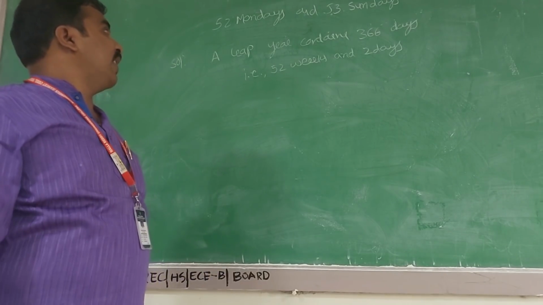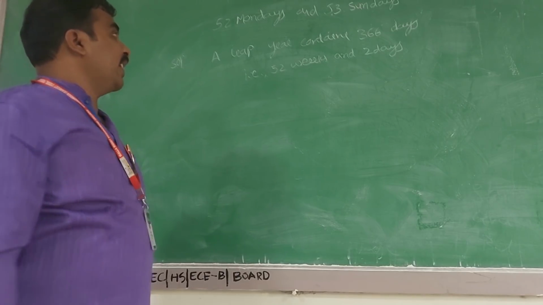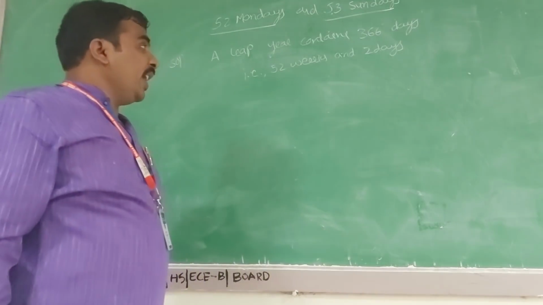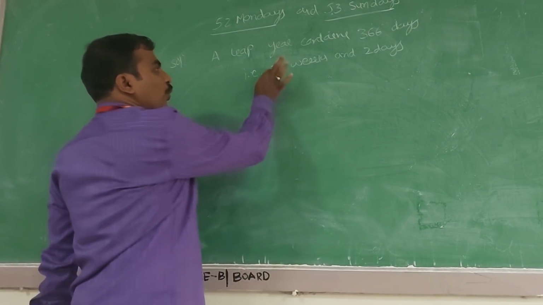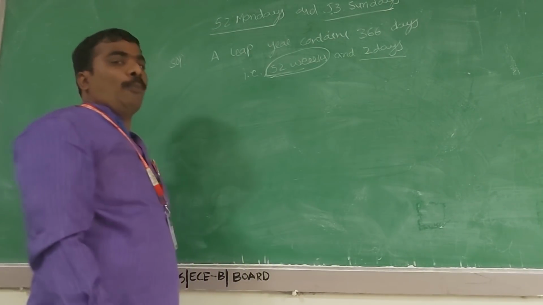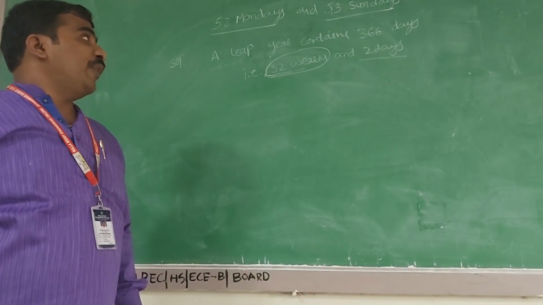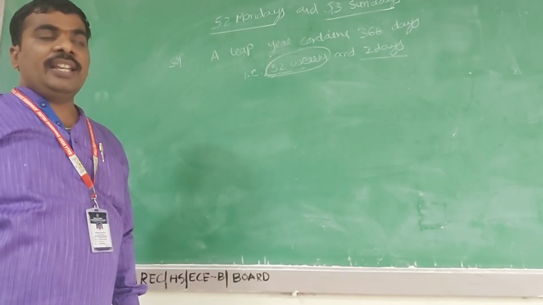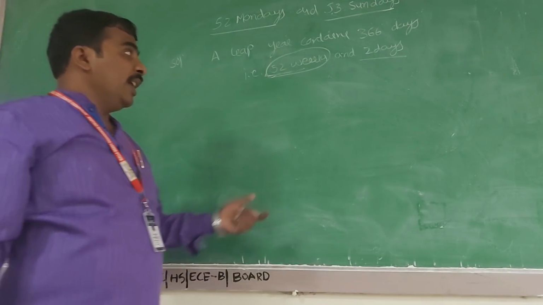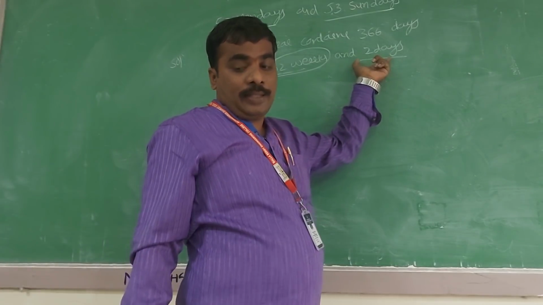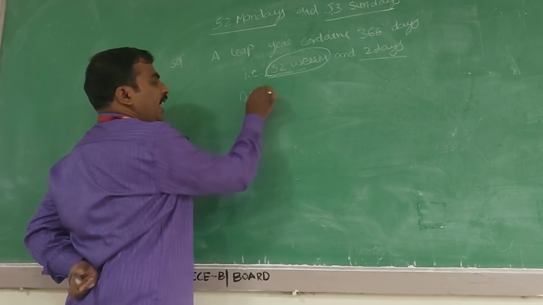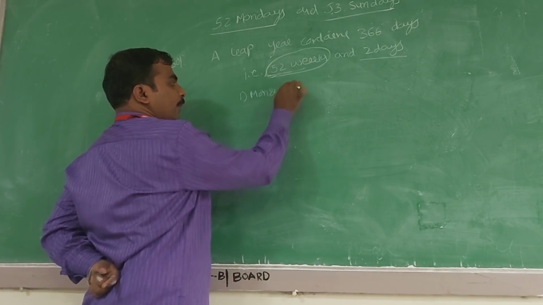What is the probability that a leap year contains 52 Mondays and 53 Sundays? In a leap year we have 52 weeks and 2 days. In 52 weeks we already get 52 Mondays and 52 Sundays. Here we want 53 Sundays, so we write the extra 2 days. First: Monday, Tuesday.